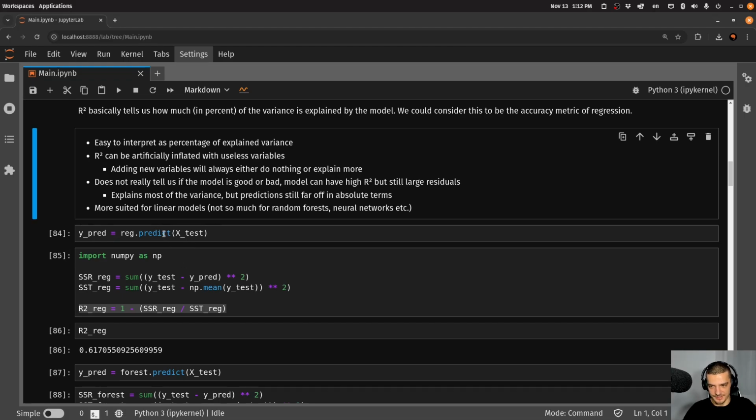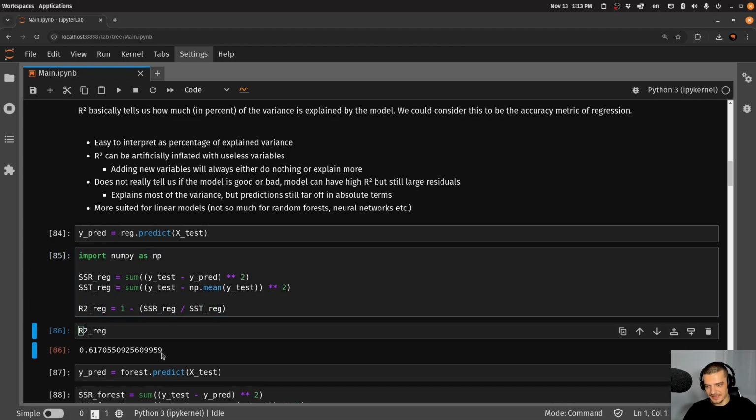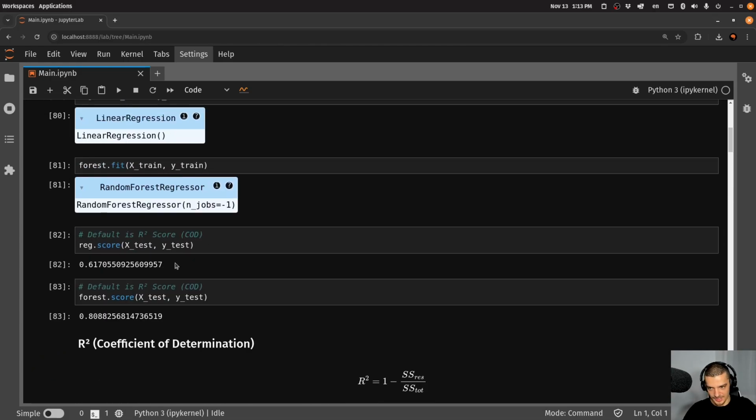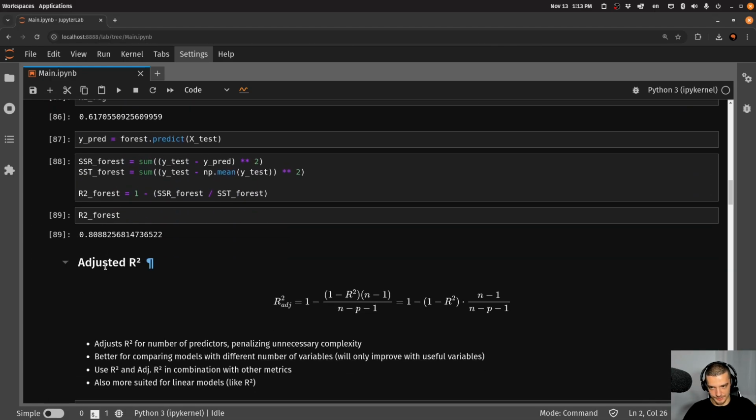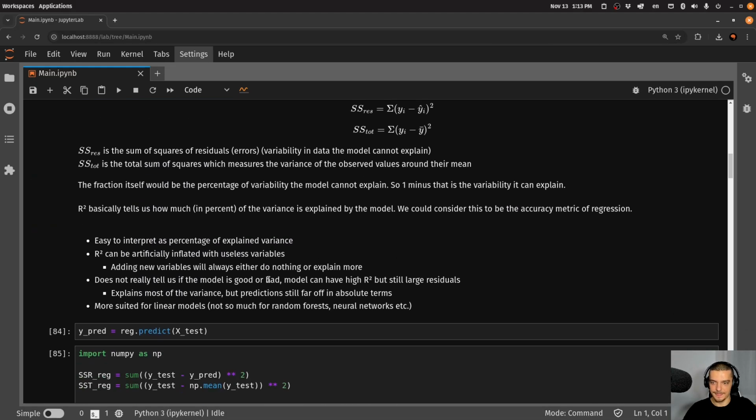We're going to talk about this in a second, but here you can see that we can calculate this manually. We can just calculate the upper part, the lower part, and then 1 minus the fraction. This will give us the exact same scores as we get from the score function. This is exactly how this is calculated, as you can see.